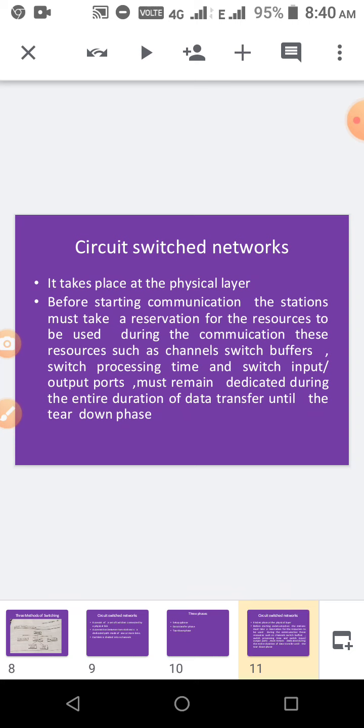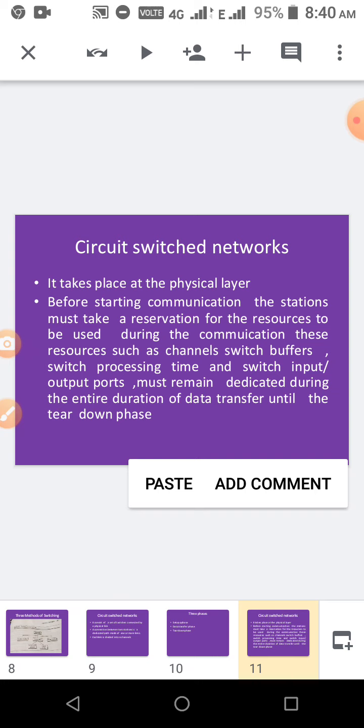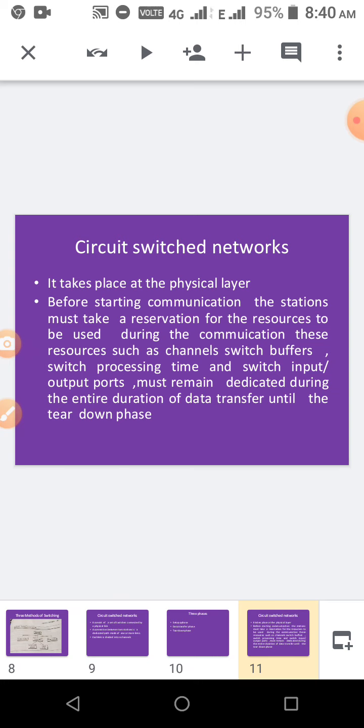Before starting communication, first we have to make reservations for the resources through which we are going to transmit the data. That must be reserved, and it is not available for other transmission purposes. If it is reserved, it can be used by that particular process only. So before starting, the stations must reserve the resources for the communication, like switch buffers and processing time. Everything must be fixed before transmitting.